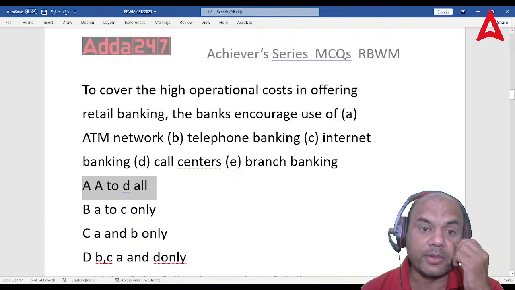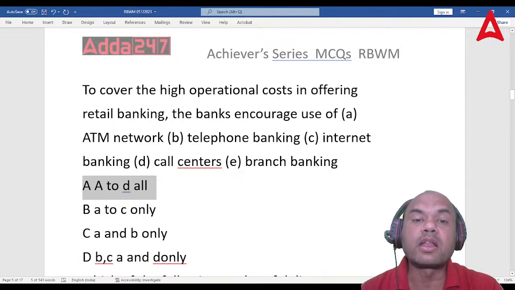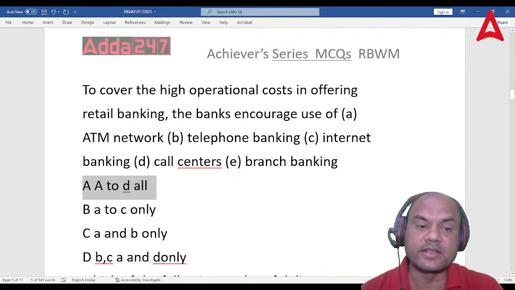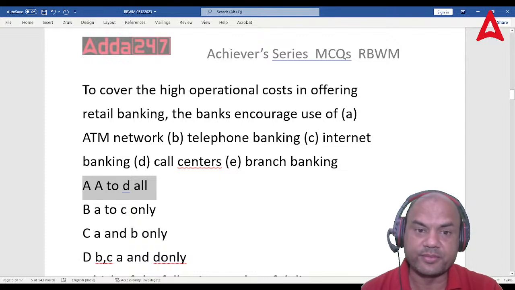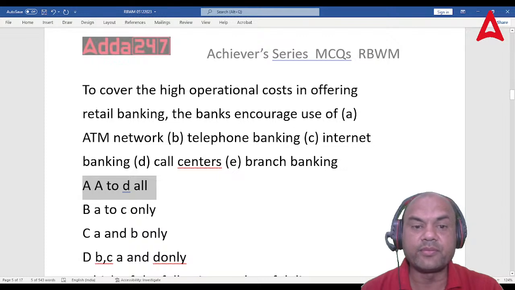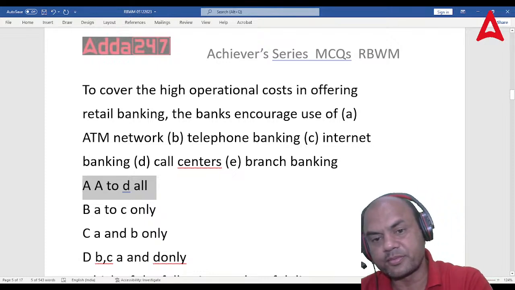So to cover this operational cost, banks are telling customers to use alternative channels or e-channels, that is ATM, telephone, internet, call centers, anything. So A, B, C and D is the answer. E is not the answer. Got it? Next one.